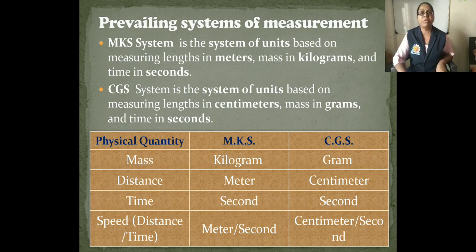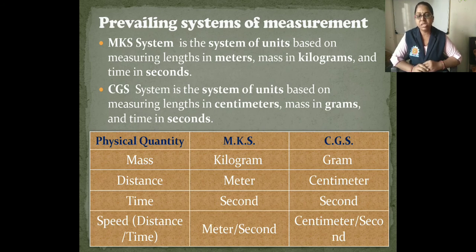Now next is the prevailing system of measurement. Prevailing means what? The current system of measurement. There are two systems, MKS and CGS. MKS stands for meter, kilogram and second. Okay, MKS system is the system of units based on measuring lengths in meter, mass in kilograms and time in second. CGS system is the system of units based on measuring lengths in centimeter, mass in gram, and time in second.